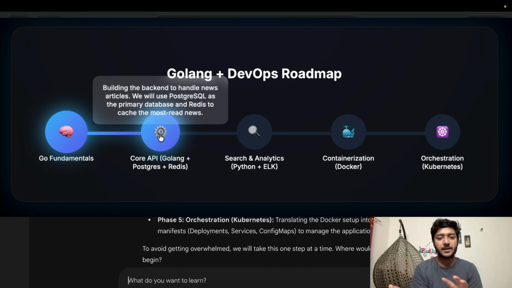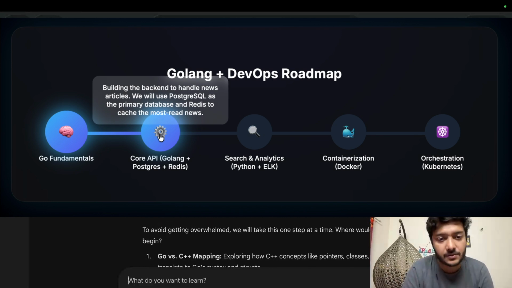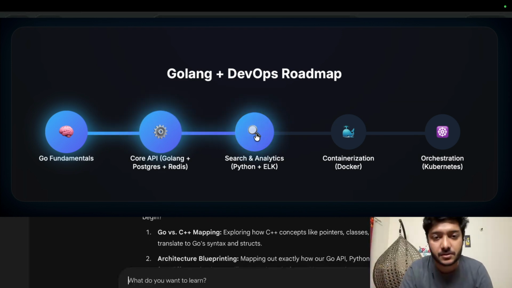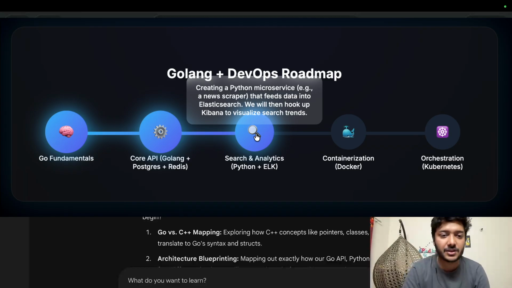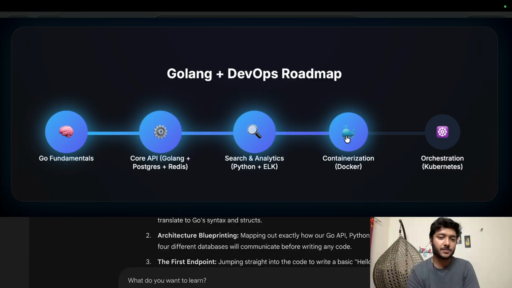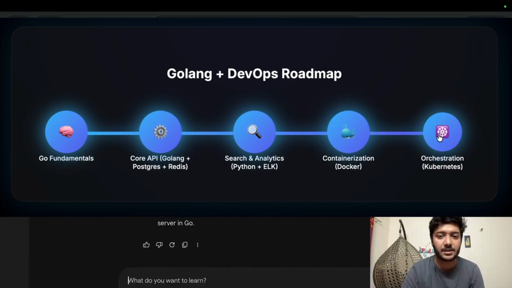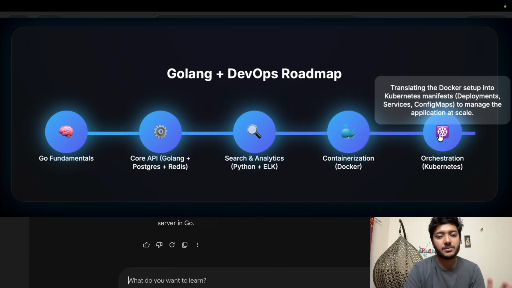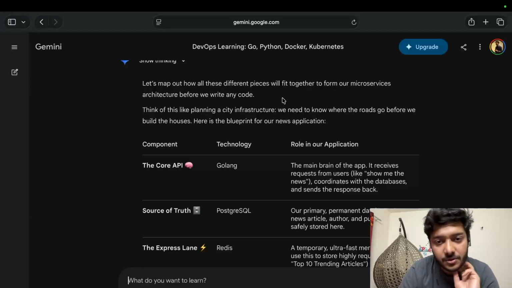which is the core API: Golang, Postgres, Redis. Phase 3 will be search and analytics using Python and Elasticsearch. And then we'll be going to containerization, which is, I think, where we start the DevOps part, and then the orchestration using Kubernetes. So yeah, it has some questions about how the pieces will fit together to form the microservices.